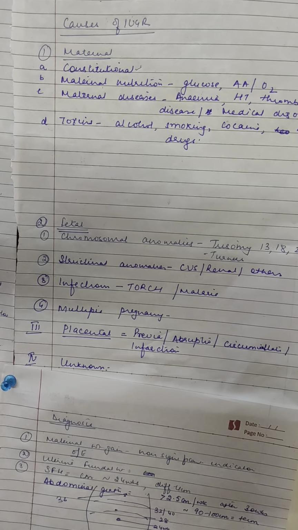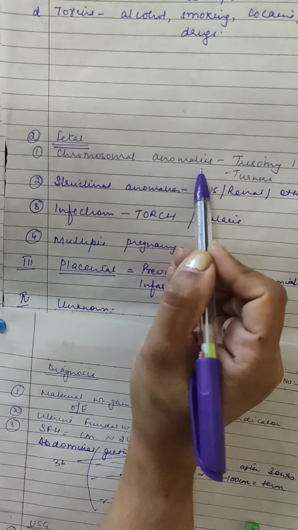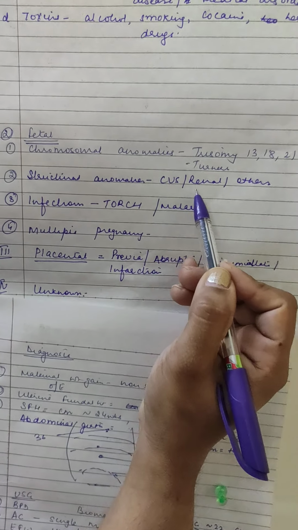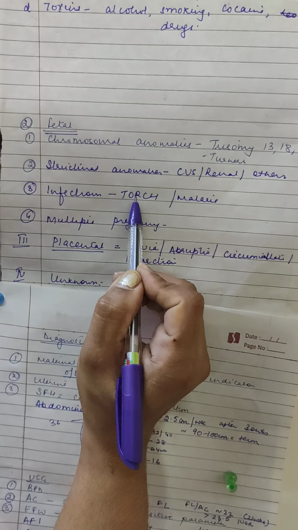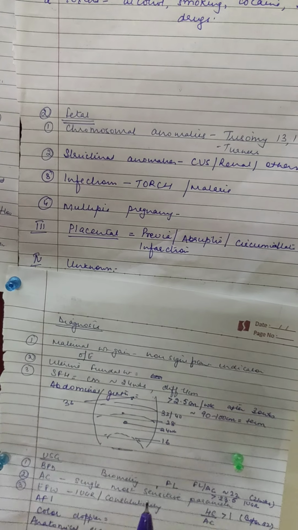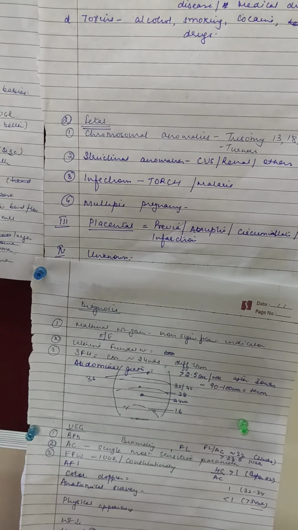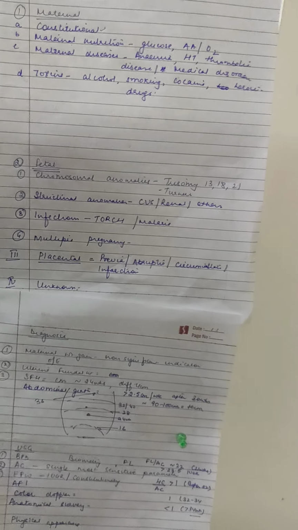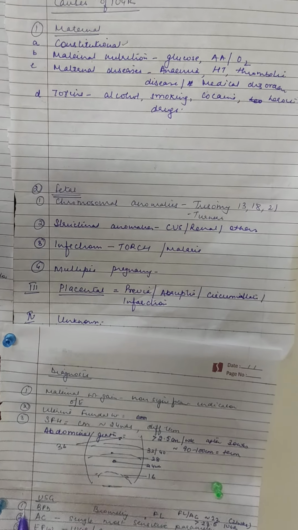Now talking about the fetal causes, they are intrinsic and result mainly in symmetrical IUGR. As I told you, chromosomal anomalies like trisomy 13, 18, Turner's, structural defects, any CVS, renal, bony defects, infections, TORCH: toxoplasma, rubella, cytomegalovirus, herpes, syphilis, malaria, any kind of congenital infection can lead to symmetrical IUGR. Multiple pregnancy is an independent factor. More fetuses are growing inside, they need more space for expansion but are not able to get it, and they need more nutrition. So there is compensation and it can lead to IUGR.